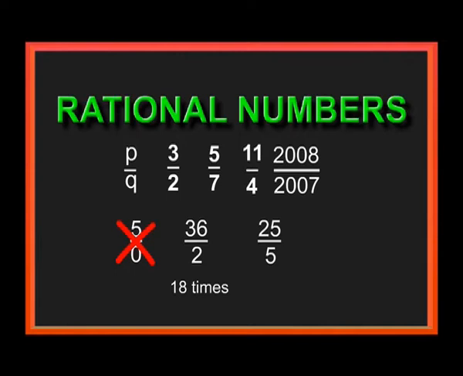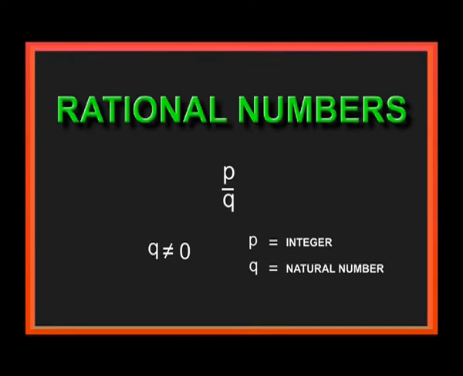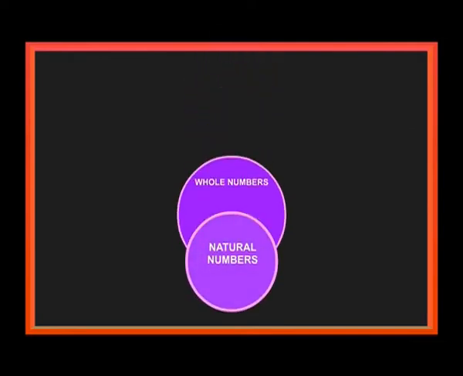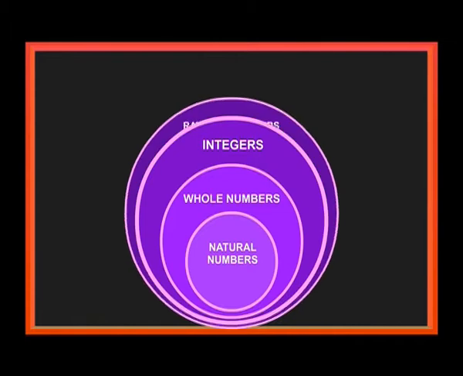25 by 5. How many times of 5 makes 25? 5 times, sir. Very good. 18 by 0. How many times of 0 makes 18? Sir, if you multiply 0, you get 0 only, I am not getting 18. That's why anything by 0 is not defined. Then in the form of P by Q, where Q, the denominator, is not equal to 0, P is an integer and Q is a natural number. Natural numbers are a subset of whole numbers, which are a subset of integers, and integers are a subset of rational numbers.